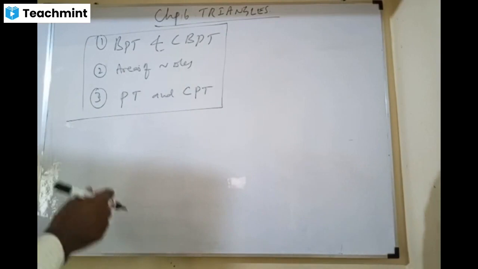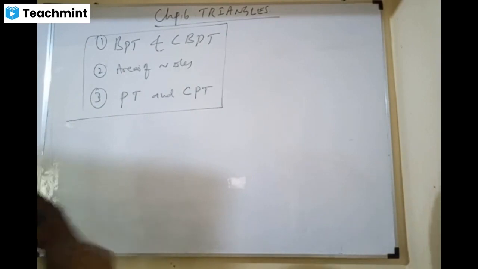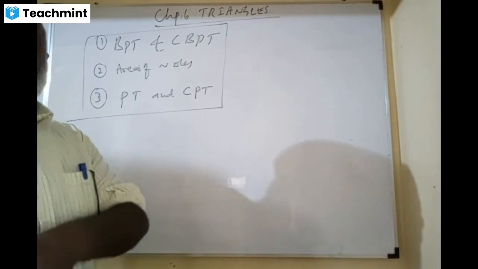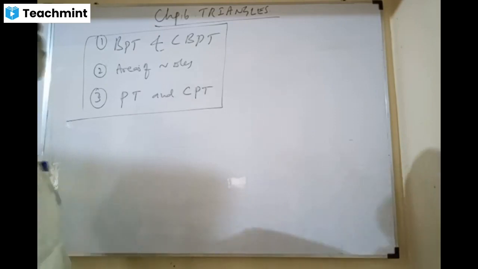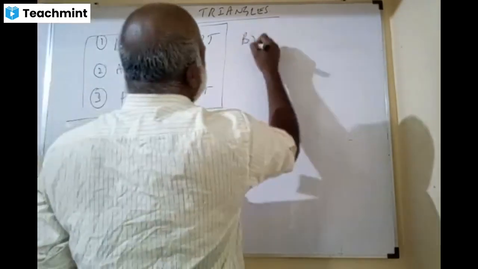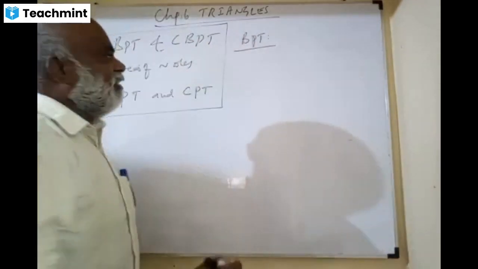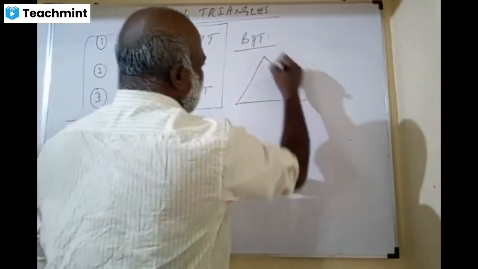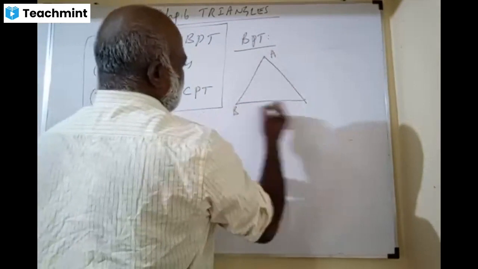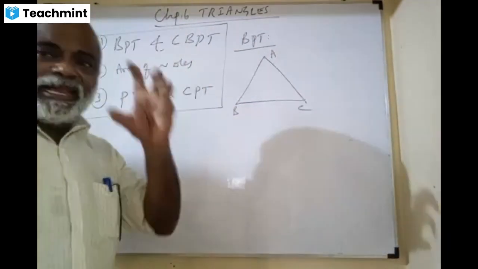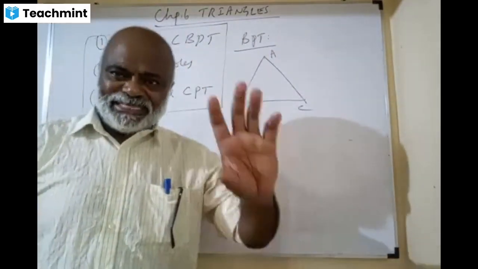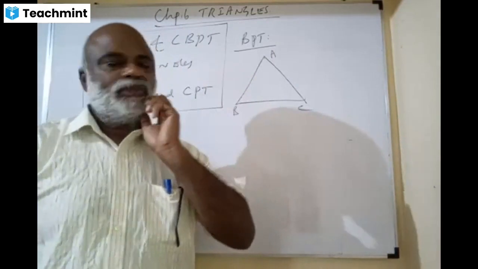First thing is that I will just give a brief of each theorem here. Okay? Brief of each theorem. What is BPT? Let me draw a figure. This is a triangle. ABC is a triangle. I will give a statement of the BPT also.